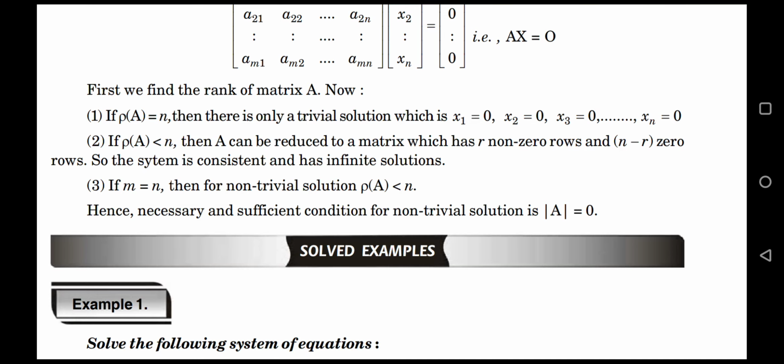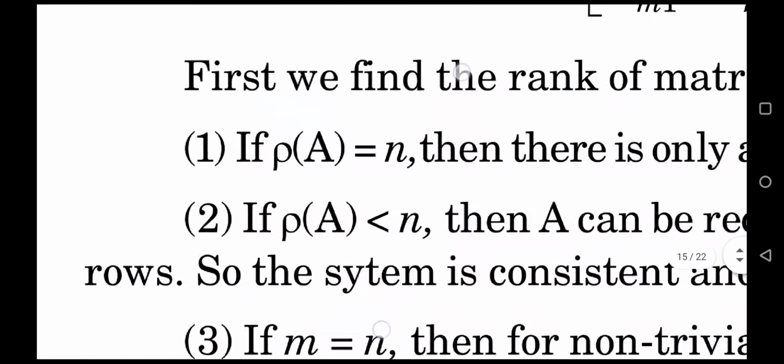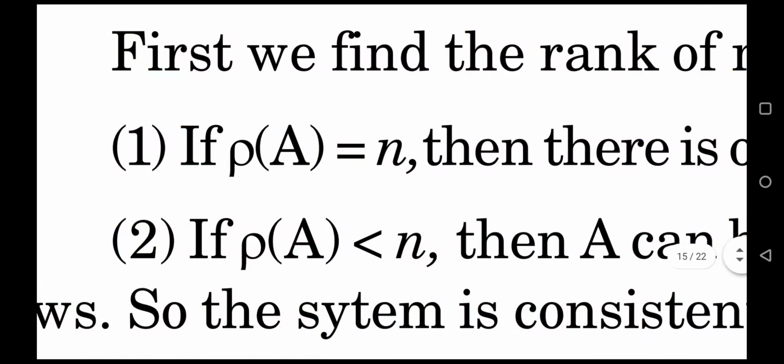There exists non-trivial solution, that is infinite solutions. There are two types of questions. Either rank of A equal to n or rank of A is less than n. Only two types of questions.